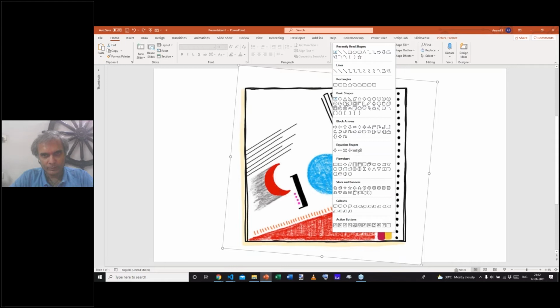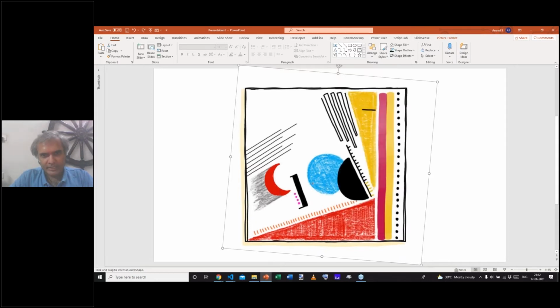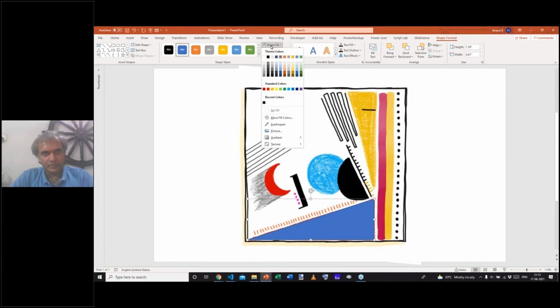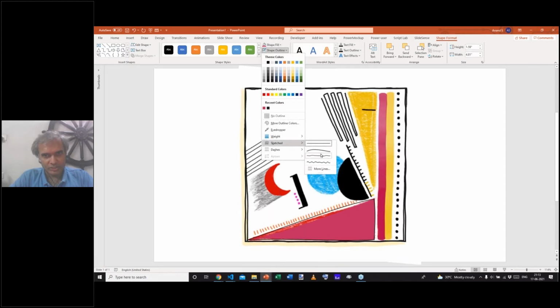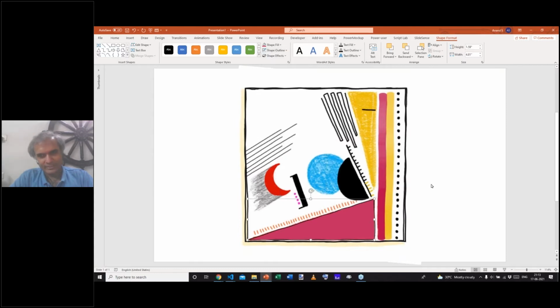One of the really powerful tools out here is, where's that go? Yeah. This shape, which is called freeform shape, lets you create pretty much any polygon. So I could just draw a point here and a point here, a point here, and close it. So that completes that polygon. And I could just fill it with the appropriate shade of red. Maybe it's this one, and get rid of the outline. And I could also put in a sketch around it, to make it look kind of like a shaky line.